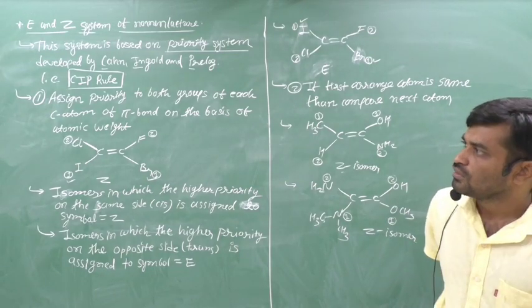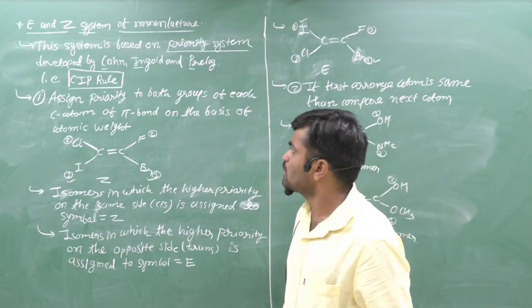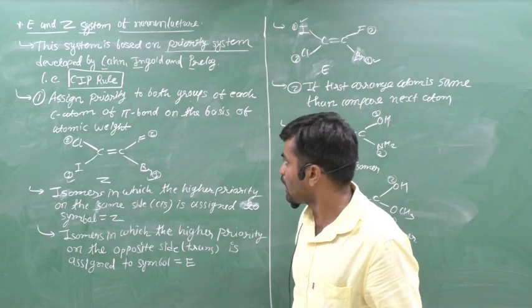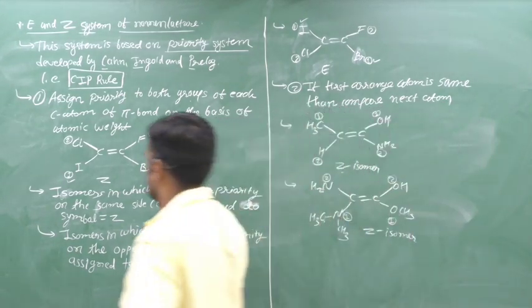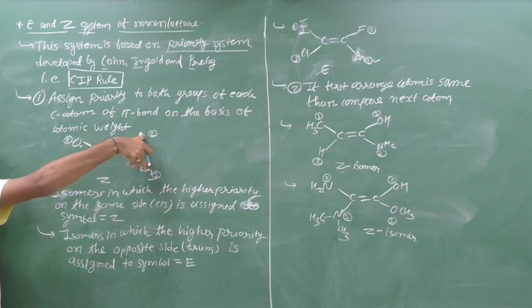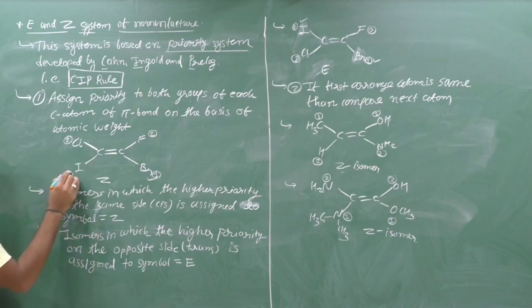The first rule is to assign priority to both groups on each carbon atom of the pi bond on the basis of atomic weight. That means each pi bonded carbon atom has two different valencies, and we give these atoms or groups of atoms priority on the basis of atomic weight.